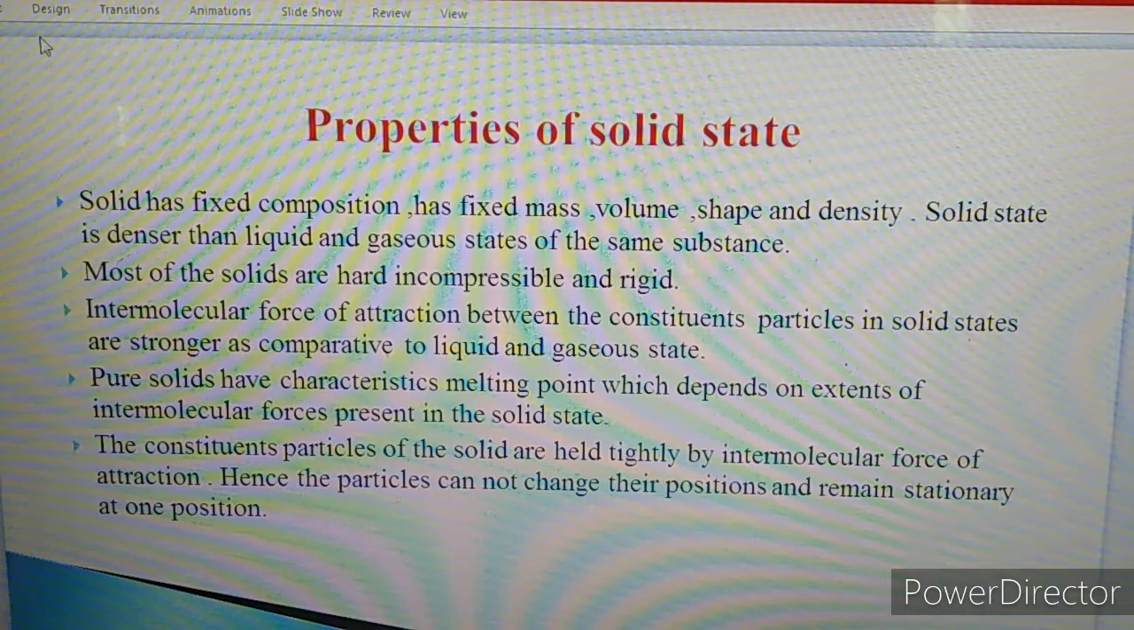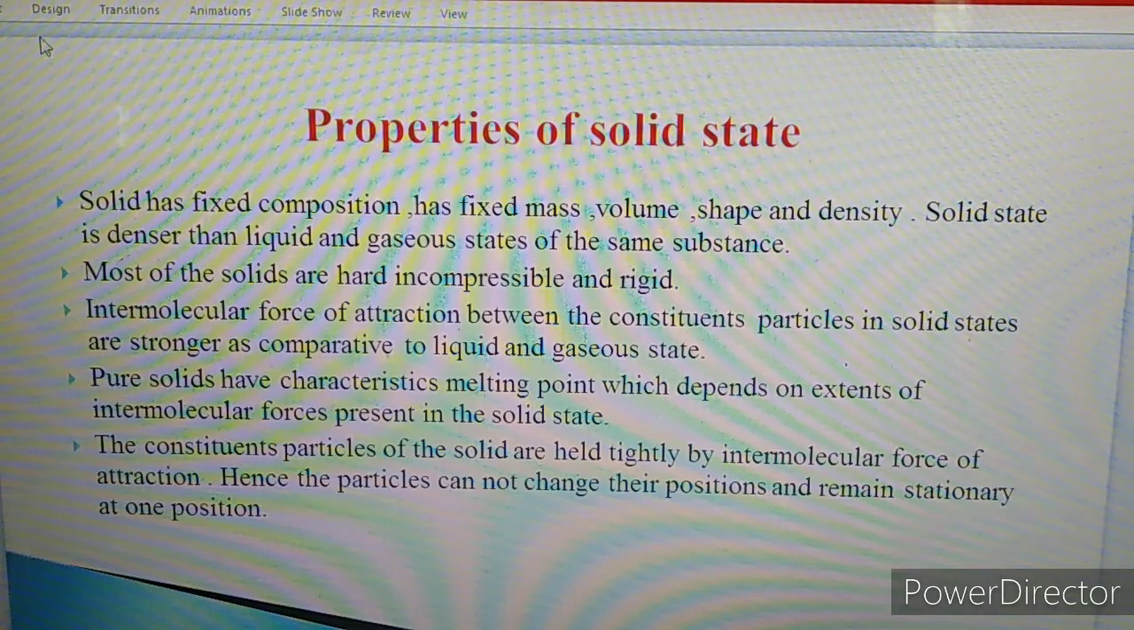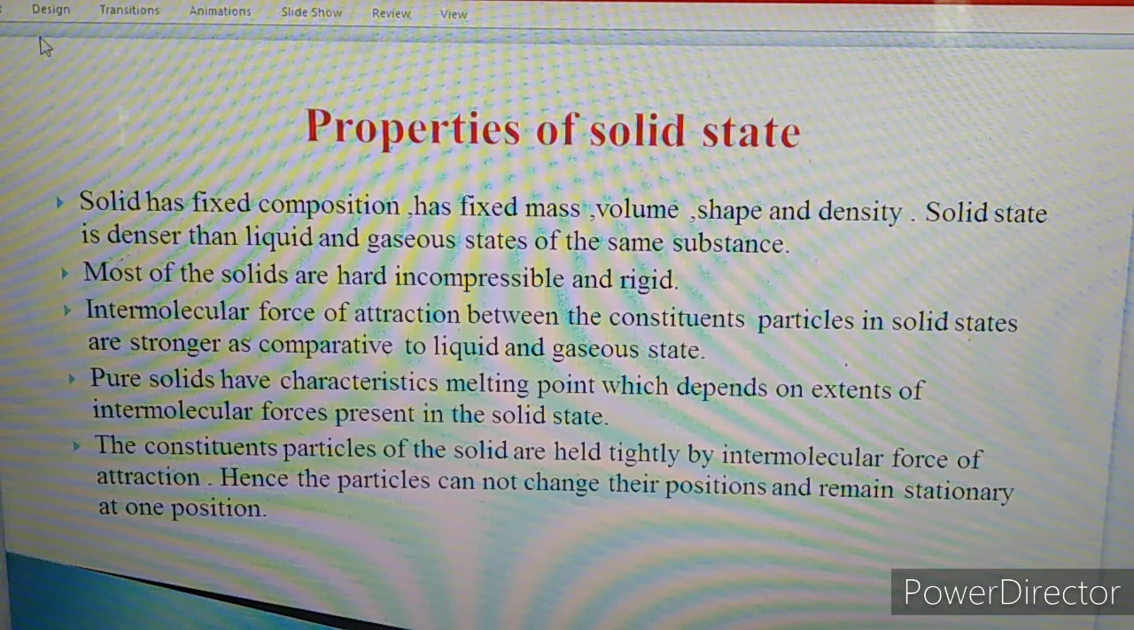Intermolecular forces of attraction between constituent particles in solids are stronger as compared to the liquid and gaseous states. Pure solids have a characteristic melting point, which depends on the extent of intermolecular forces present in the solid. The constituent particles of solids are held tightly by strong intermolecular forces of attraction. Hence, the particles cannot change their position and remain stationary at one position. So, these are the general properties of solids.